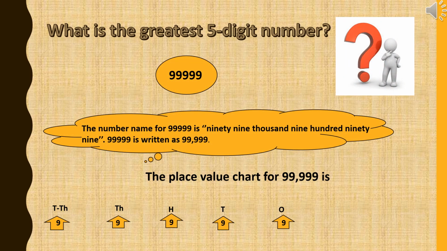What is the greatest 5-digit number? For this, we will have 5 nines. The number name for this is ninety-nine thousand nine hundred ninety-nine. And we will write it as 99,999. The place value chart for this is ones, tens, hundreds, thousands and ten thousands. Here all places will be occupied by 9. Have a look.